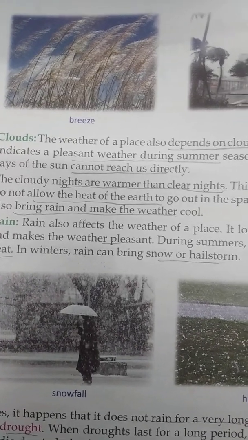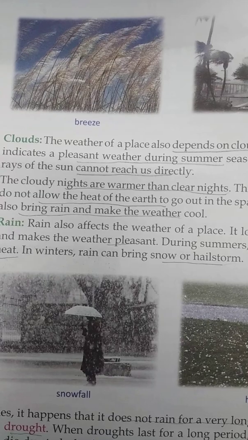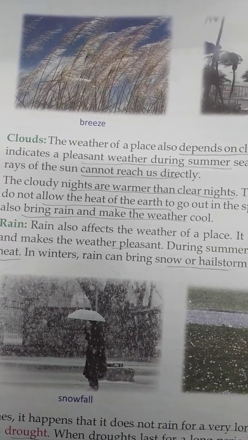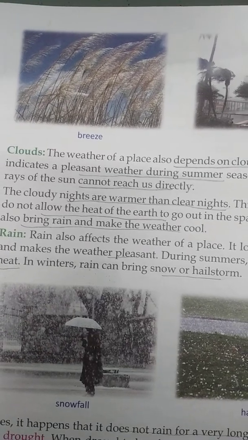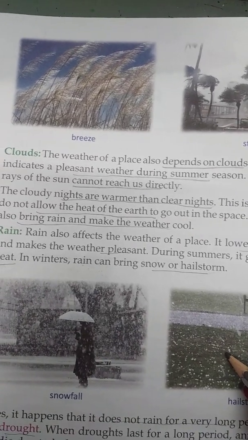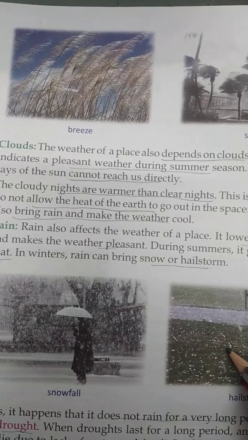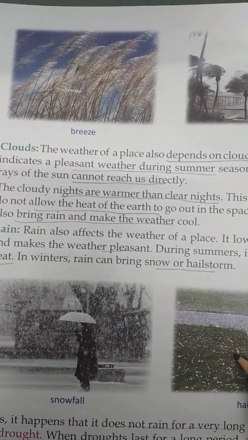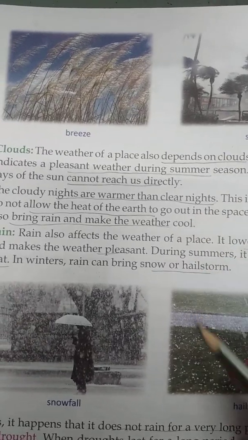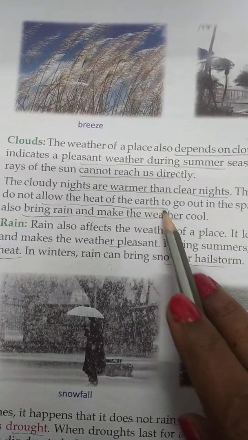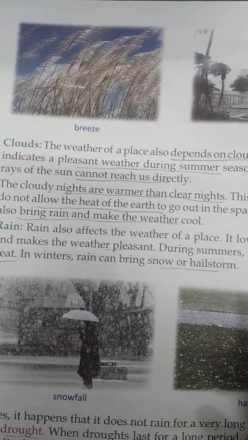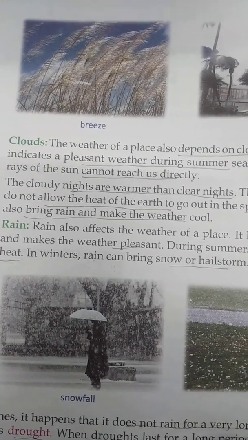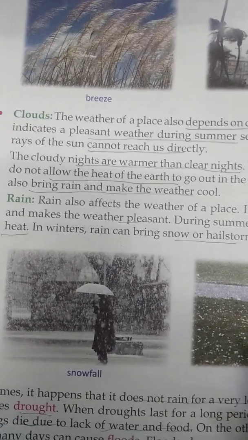Cloudy nights are also warmer than clear nights because clouds do not allow the heat of the earth to go out into space. Sometimes clouds also bring rain and make the weather cool.